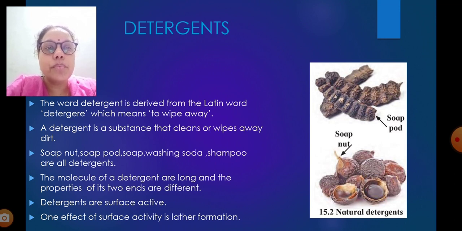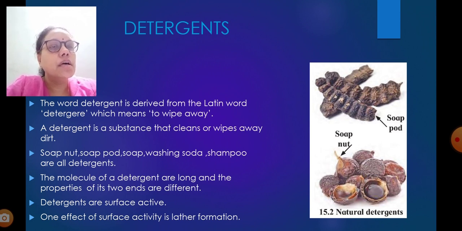Soap nut, soap pod, soap, washing soda and shampoo are all detergents. The molecules of a detergent are long and the properties of its two ends are different. Detergents are surface active. One effect of surface activity is lather formation.